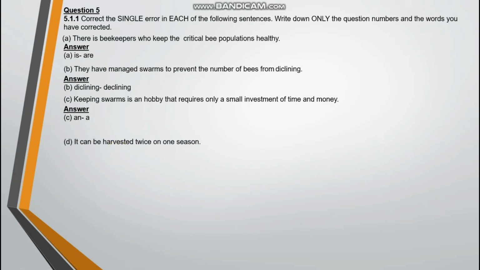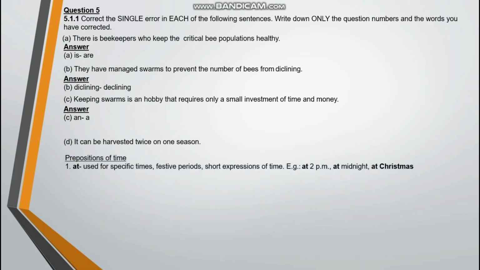D. It can be harvested twice on one season. Can you identify the error here? I hope you can, but if you didn't, I'll teach you how to do it. Here we're dealing with prepositions of time. Season is a time, so is this preposition correct? Prepositions of time, number one, at.